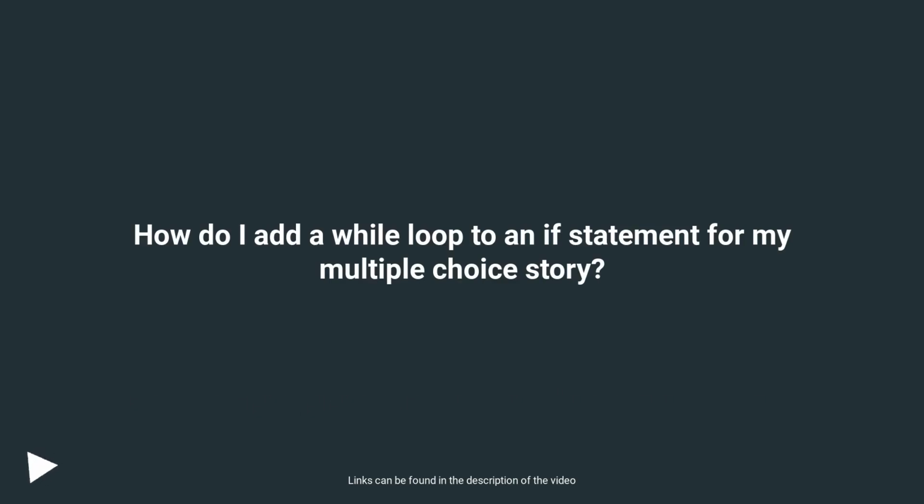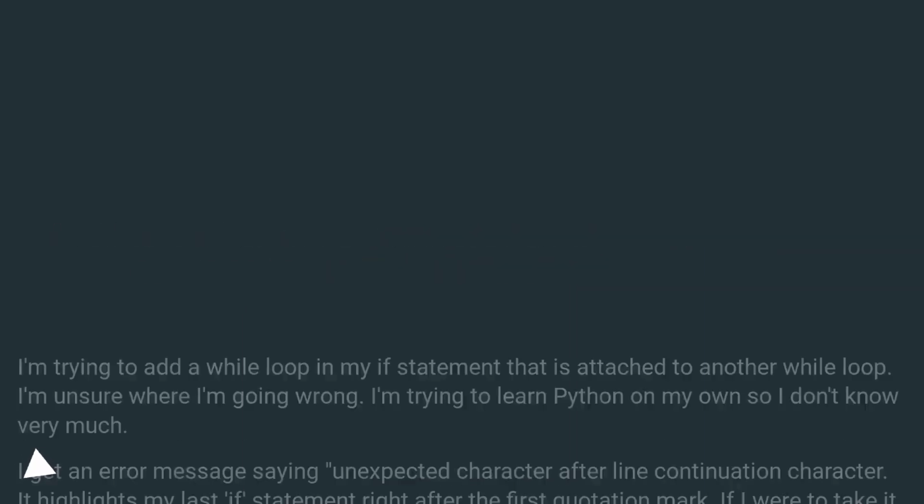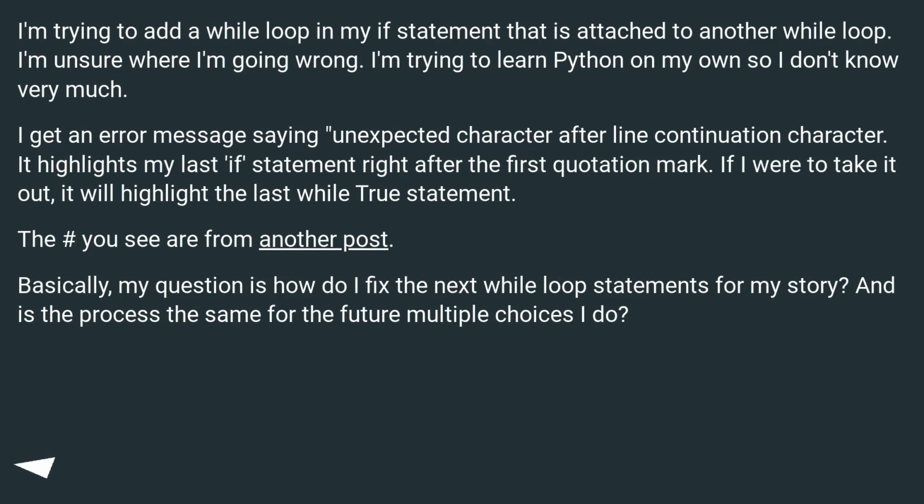How do I add a while loop to an if statement for my multiple choice story? I'm trying to add a while loop in my if statement that is attached to another while loop. I'm unsure where I'm going wrong. I'm trying to learn Python on my own, so I don't know very much.